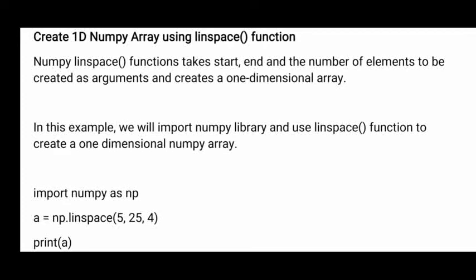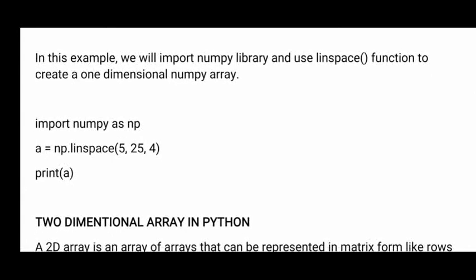It creates a one dimensional array. See, in this example we will import the NumPy library. In the first line, we are importing the NumPy library and we are using linspace from NumPy. See here, import numpy as np. This line I have already explained. In this program, we are using functions from the NumPy package, so that is why we are including NumPy.